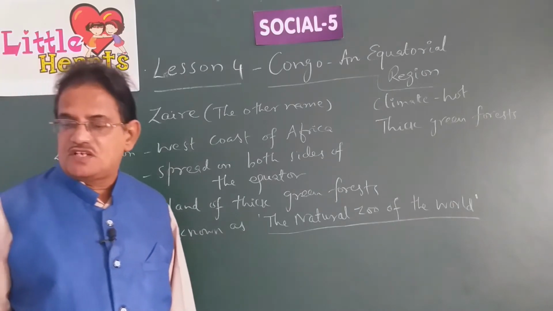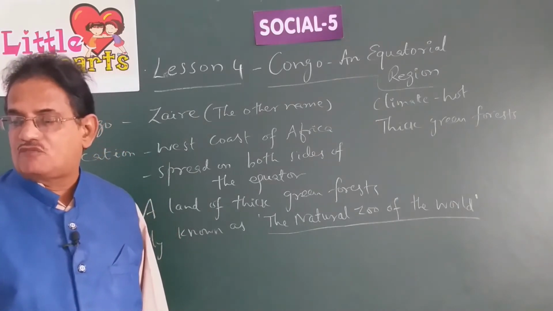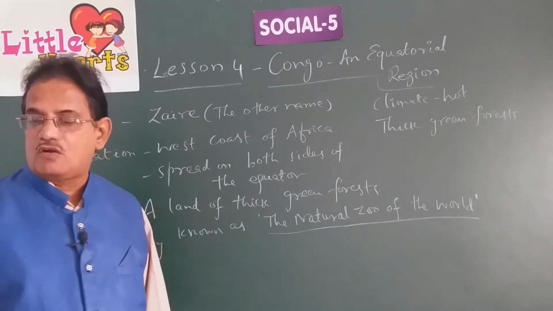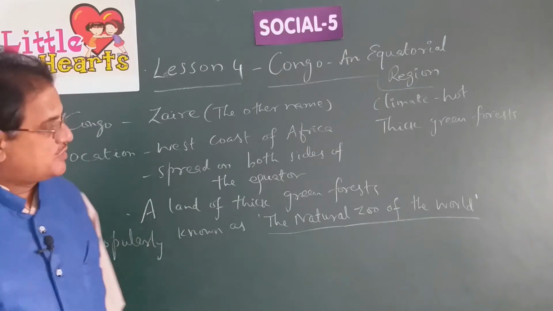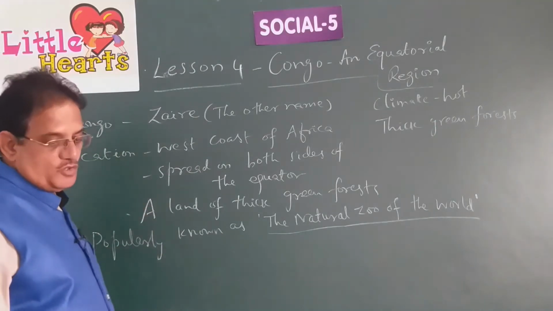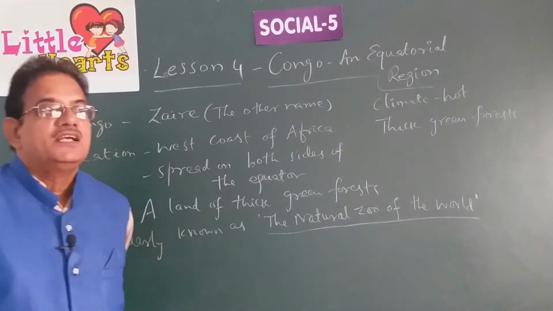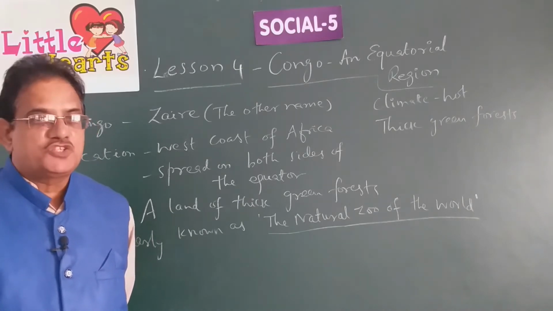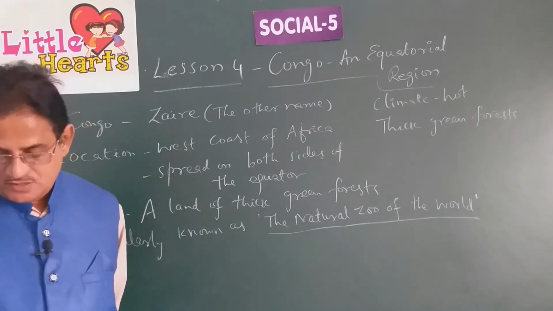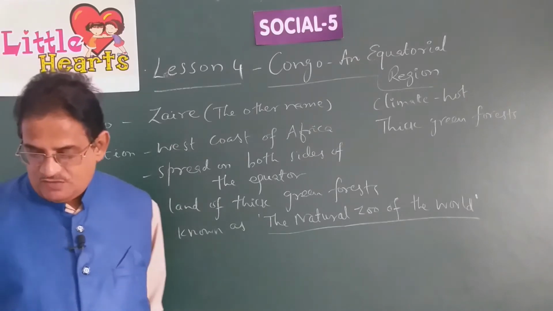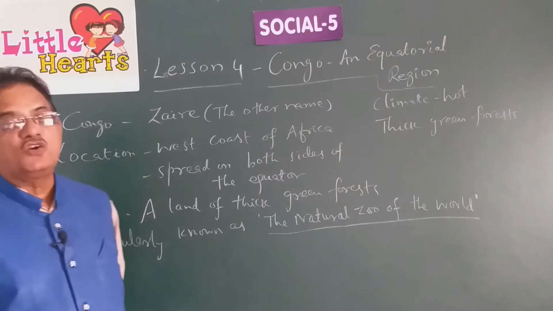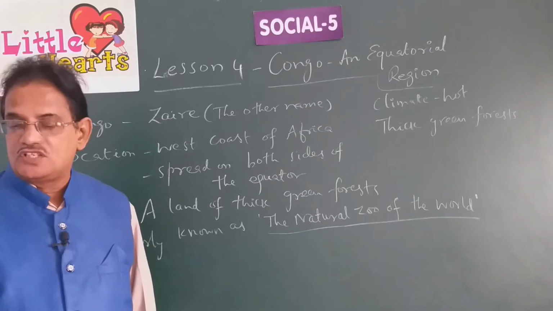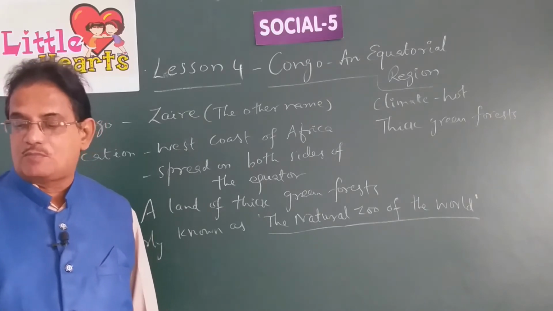One of the biggest rivers of Africa flows through the Republic of Congo. This river, Congo, affects the climate of the Republic of Congo a lot. Why has it got the name Congo? Because it is located on the coast of the river Congo. Congo is also the name of a river, after which this country is named Congo.